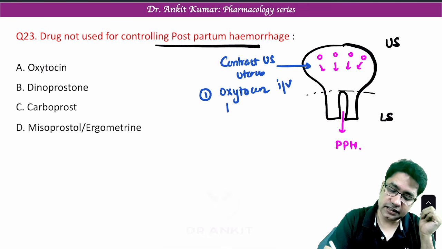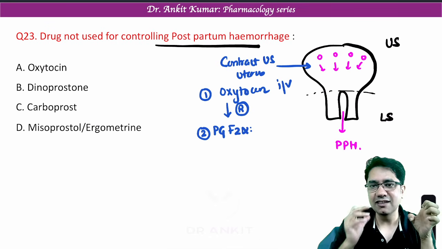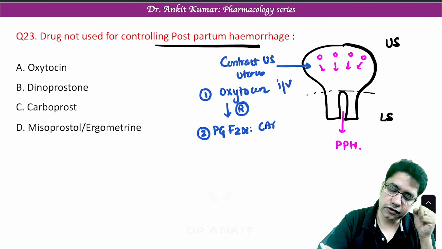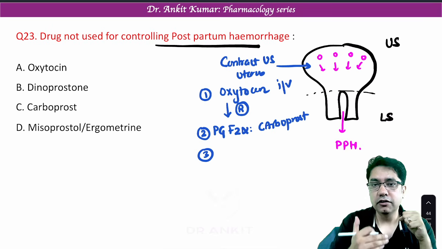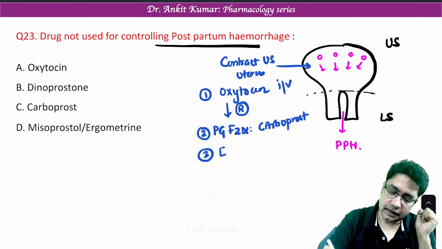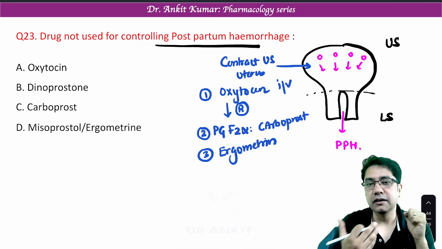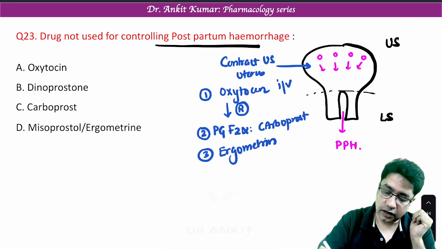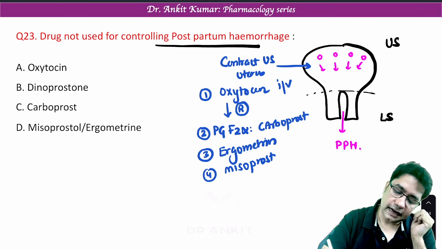In oxytocin resistant cases, we can give prostaglandin F2 alpha. It will also contract the upper segment or muscles of the uterus, like carboprost. And the second option we can give in oxytocin resistant cases is ergometrine or methylergometrine, which comes with the brand name Methergin. You can also give misoprostol. And remember, misoprostol is PGE1.